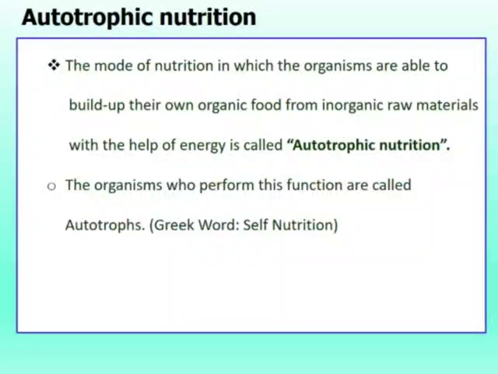Autotroph is derived from the Greek word, in which auto means self and troph means nutrition. So autotrophs means self-nutrition. Plants are able to make their own food, so they are also known as producers.